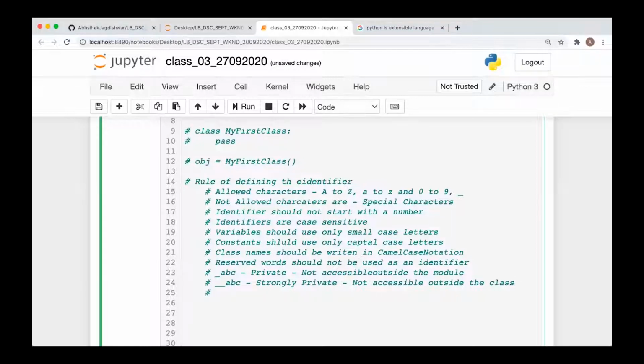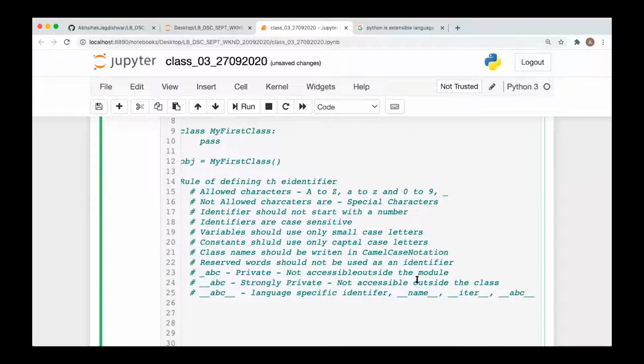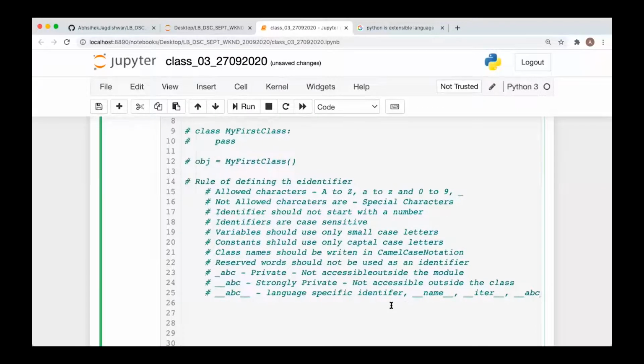Okay, an identifier starting with a double underscore and ending with a double underscore is a language specific identifier. Okay, they are language specific identifiers. Clear? So they are used for some internal purposes. For example, double underscore name double underscore, or double underscore iter double underscore, abc double underscore. Okay, they are used for some internal purposes.